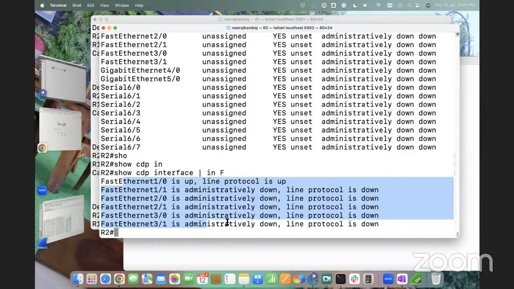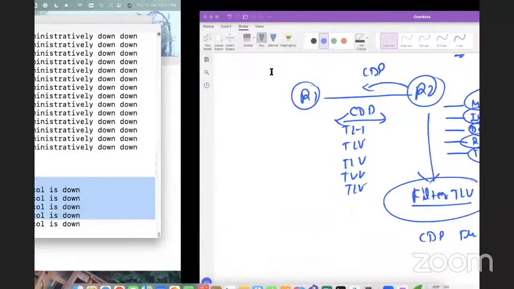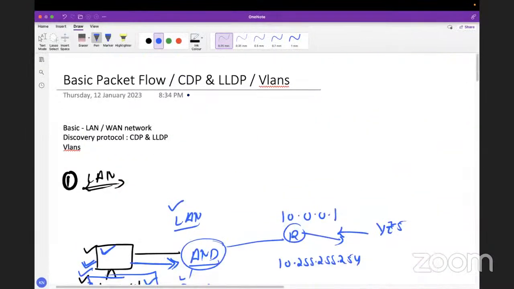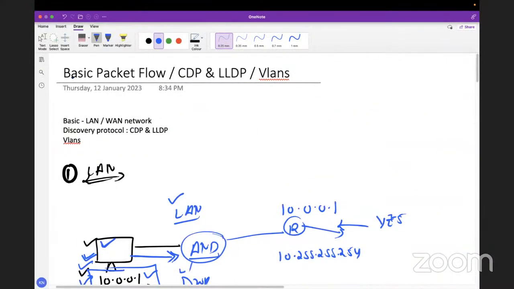Any other questions? Anyone? All good? Okay, guys, we have done basic packet flow. We have done CDP and LLDP. Till this point, we will wind up today.